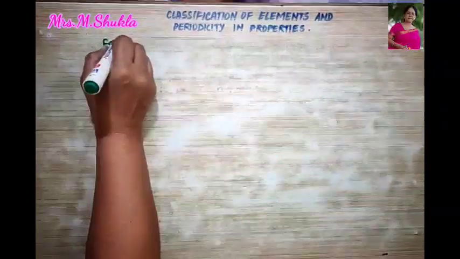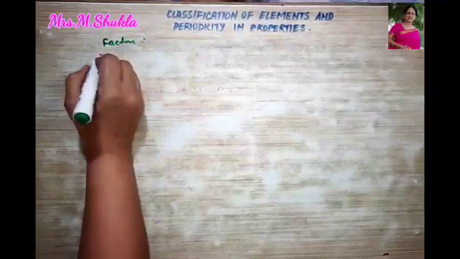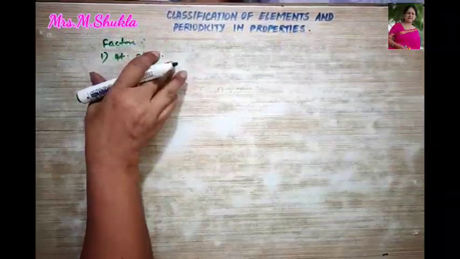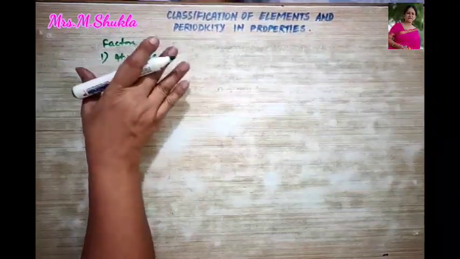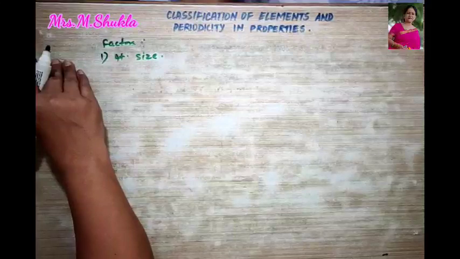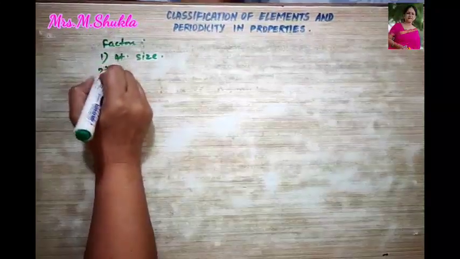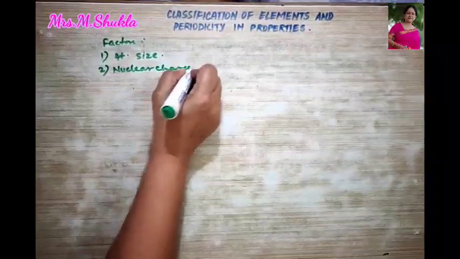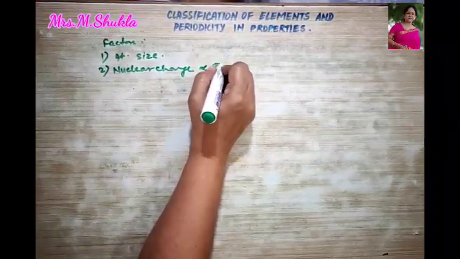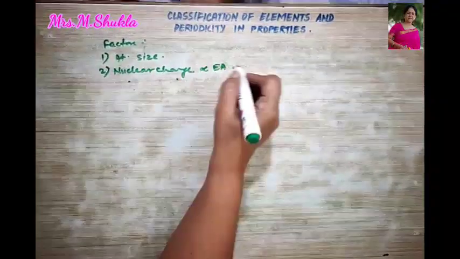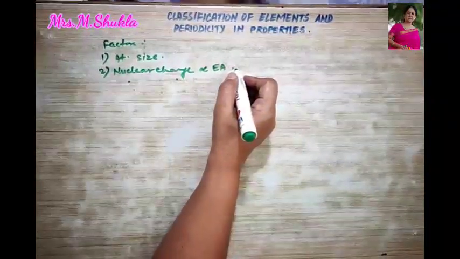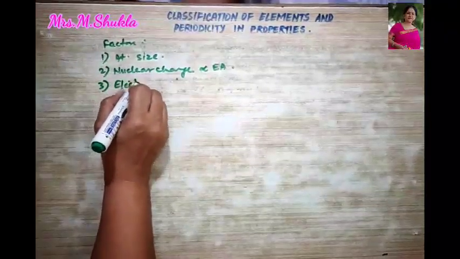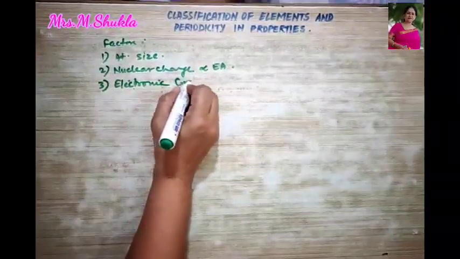Now we move to the factors that affect electron affinity. First point, atomic size. What do we know? Greater the size, electron affinity will decrease. Second point, nuclear charge. It is directly proportional to electron affinity. More the nuclear charge, more will be the electron affinity. And thirdly, the electronic configuration.